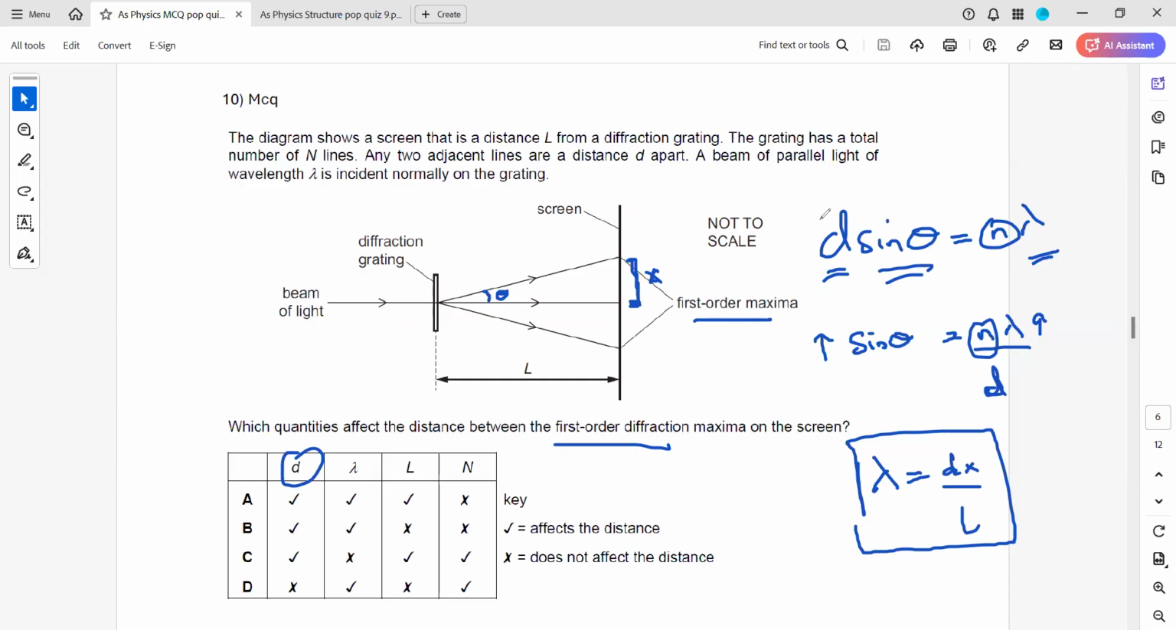What about d? As you can see here, the value of d will affect sine theta, as it is included in the formula. If we increase the value of d, the angle will decrease, and the opposite will happen. So yes, d will affect. What about the lambda? The lambda we just discussed, that will also affect.